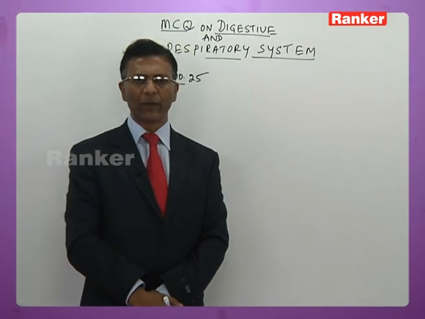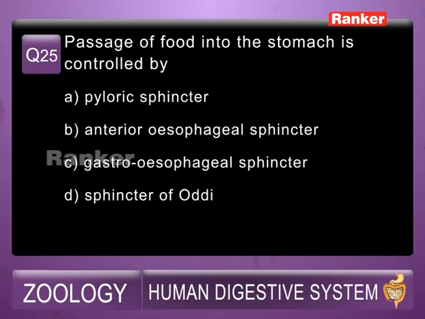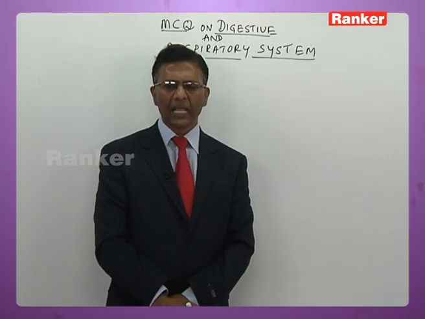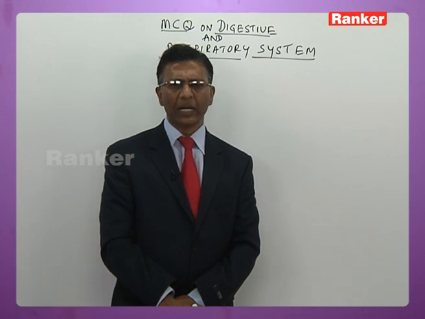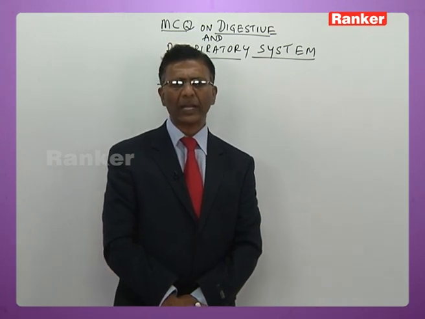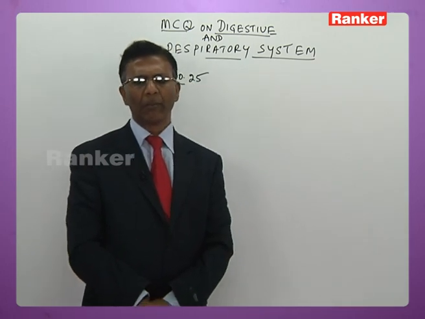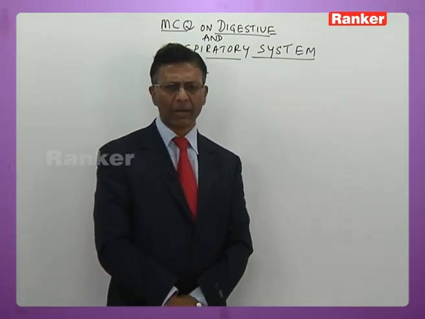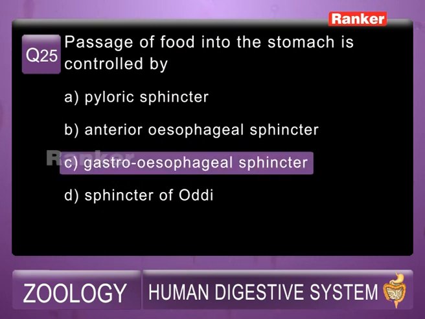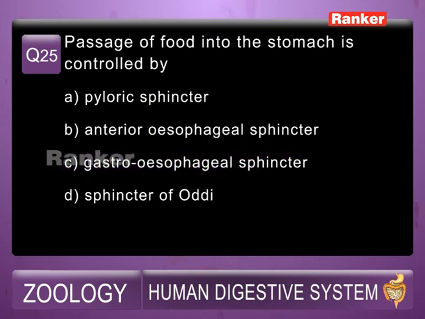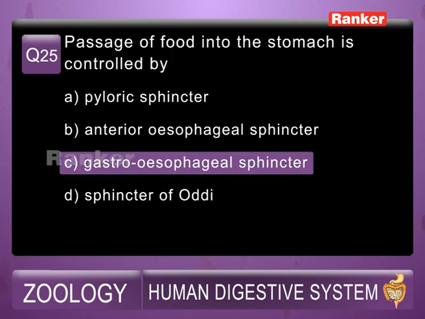25th question. Passage of food into stomach is controlled by: A, pyloric sphincter, B, anterior esophageal sphincter, C, gastroesophageal sphincter, D, sphincter of Oddi. The answer is gastroesophageal sphincter, also called cardiac sphincter. It guards the passage of food from the esophagus into the stomach. So the answer is C.